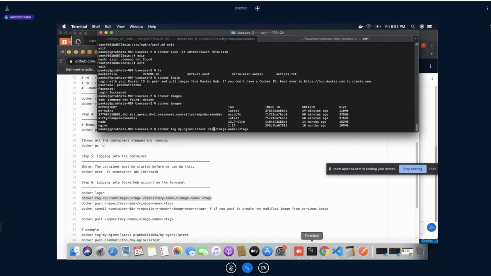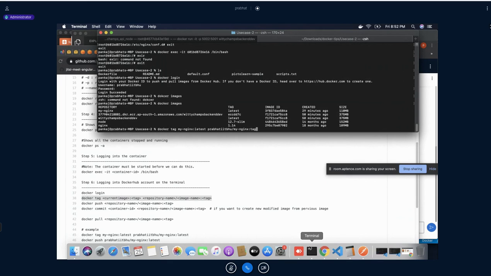Let's say my username is Prabhat, so this is my username, and the image name would be my-nginx, and the tag would be latest.